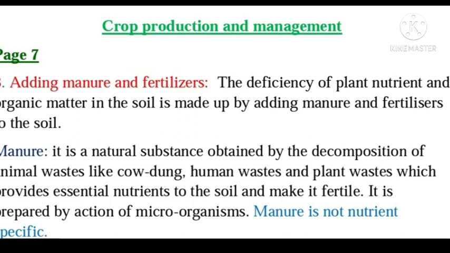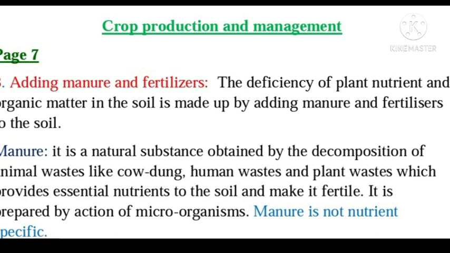Understood? If you grow the crop at the same place again and again, what will happen? The crops will use the minerals from the soil and grow. Again, if you grow a crop on the same field, the important materials are used up by the plants. Slowly there will be a deficiency of minerals in the soil, and this can affect the growth of the plants, or the soil will become infertile.